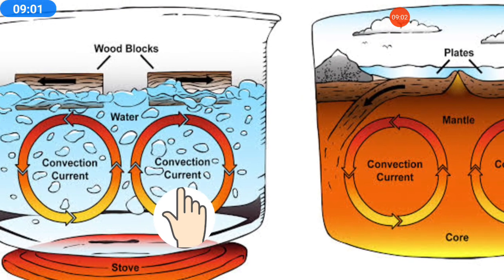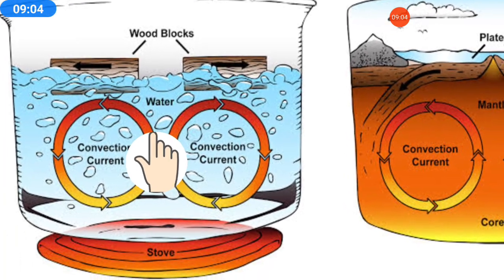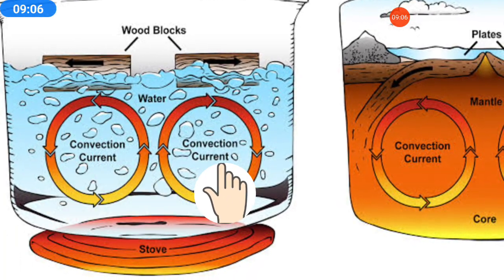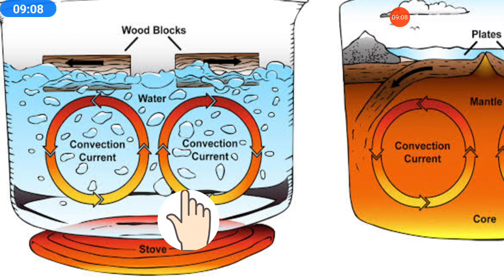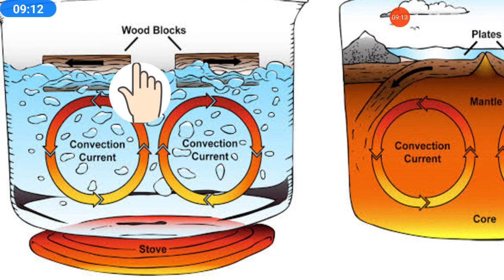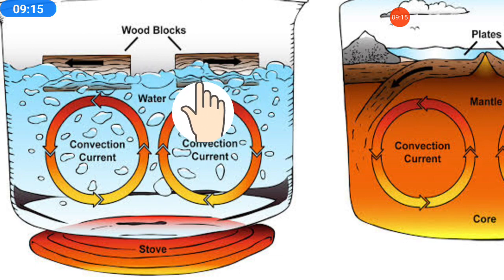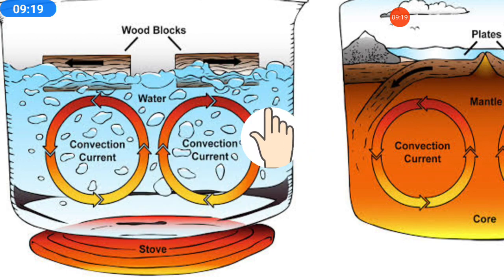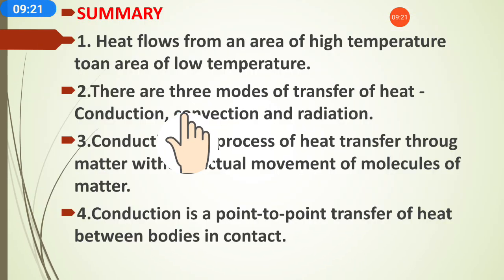Here is an example of a convection current. When you heat the water, the bottom molecules heat first, so they go upward, then the cooler molecules from the top go downward, and this cycle goes on. That is called convection currents.